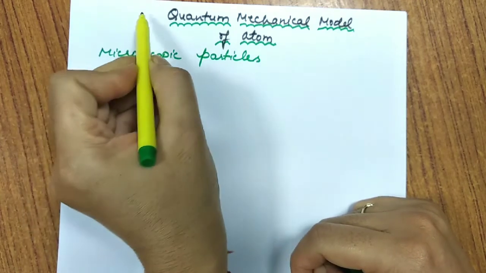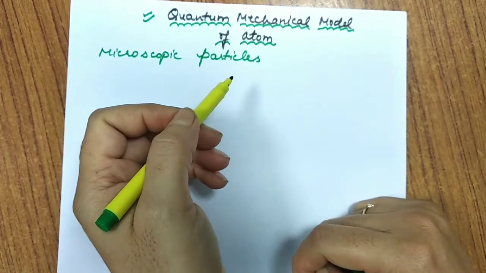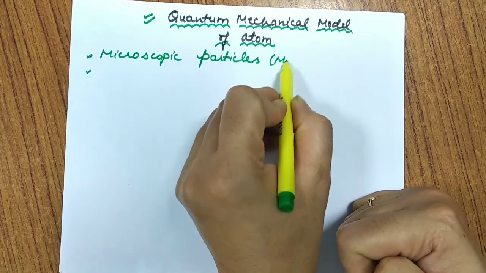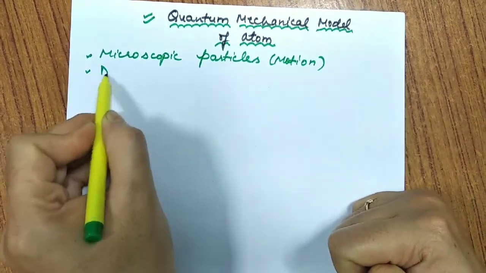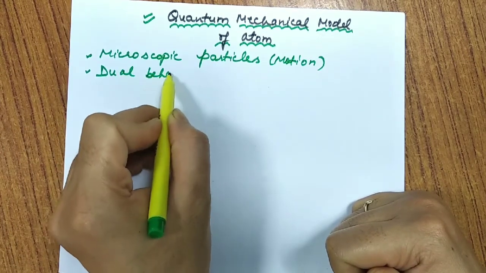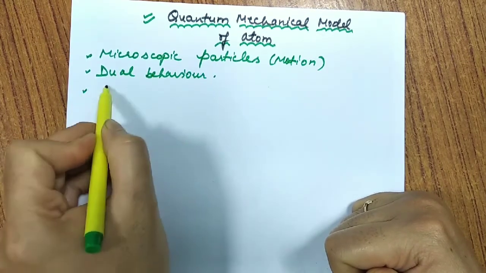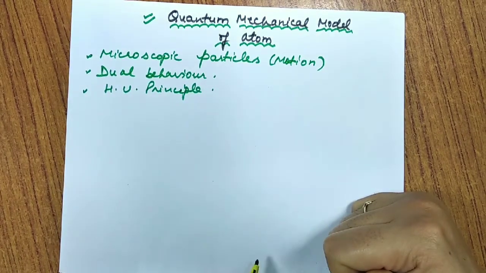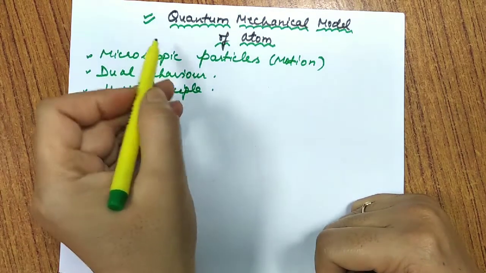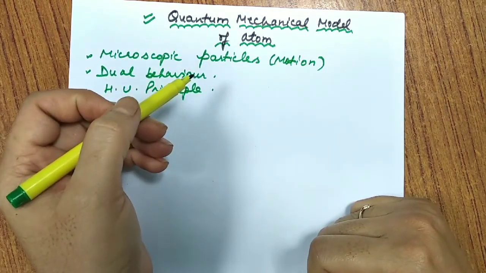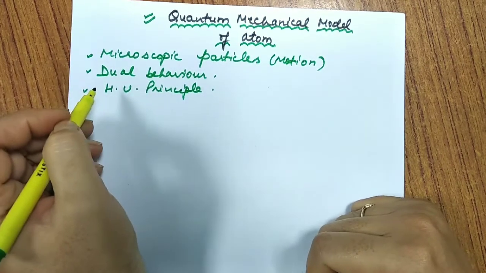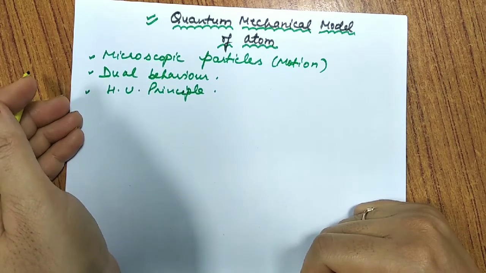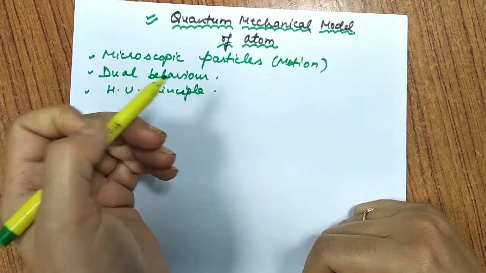So we require a new branch of science that deals with microscopic particles, their motion, the dual behavior of matter, and Heisenberg's uncertainty principle, and thus we have a new branch that we call quantum mechanics, which takes these points into consideration in detail and explains them. So this was the introduction.